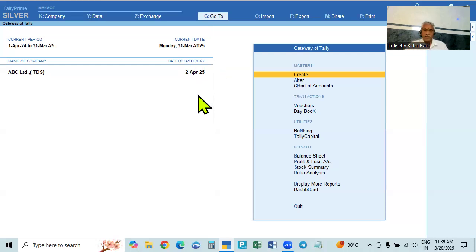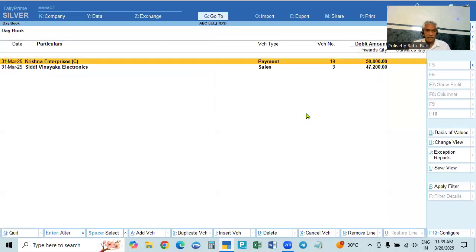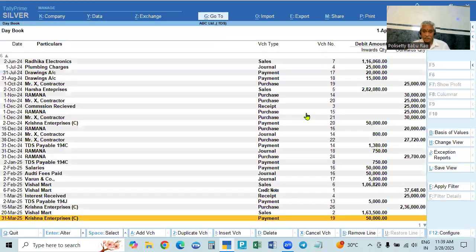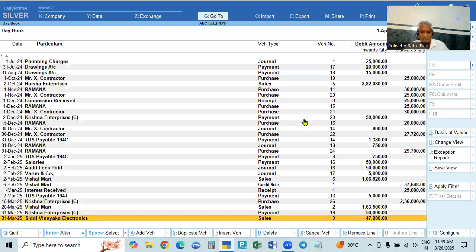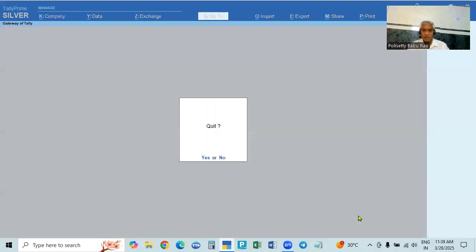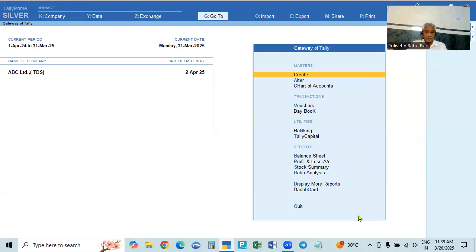Still, the records are made. We enter the transactions up to 31st March. So assume that we made entries up to 31st March. On 31st March, we want to continue the next financial year. For that continuation, we are not selecting the normal option. We are selecting split the data or split the financial year. For that, on 31st, we have to split this one.